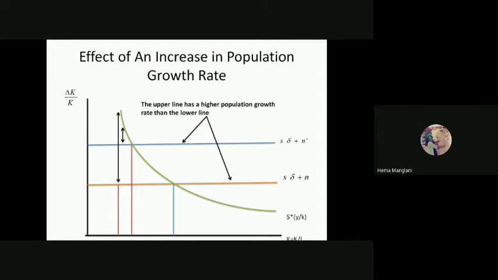But here what is happening? As more depreciation would occur, and this blue line is now generated, because of the more population growth, now this gives us a lower steady state. Okay, the lower steady state, and it also gives you a smaller triangle. So this triangle is now this much. And so your growth of capital is now declining because of this depreciation rate, though this depreciation is coming due to the population growth. And this is also the common reason in all developing countries. So they have to control population growth to stop this depreciation.